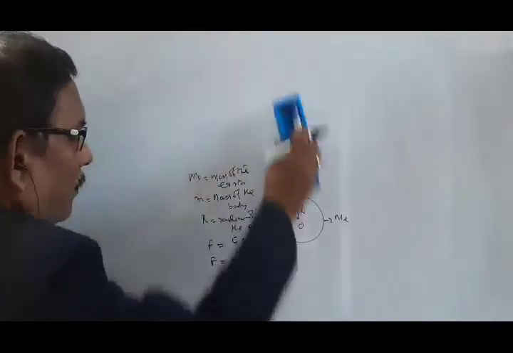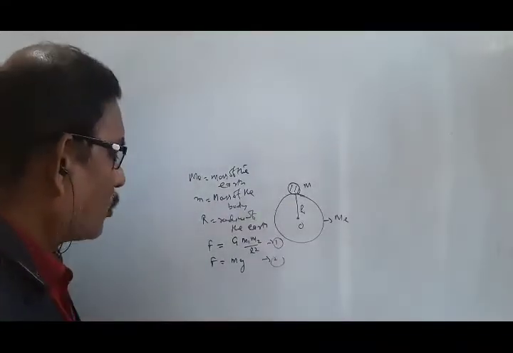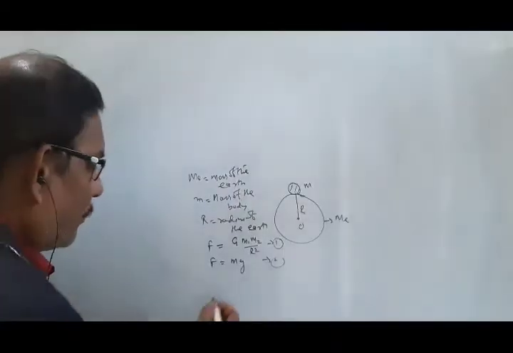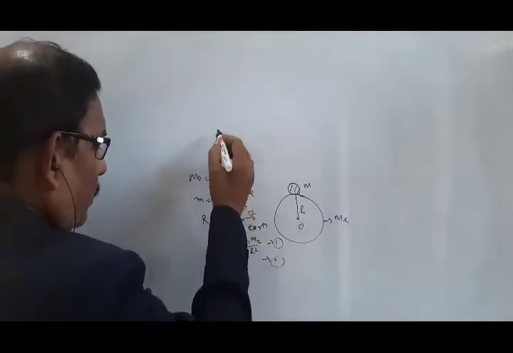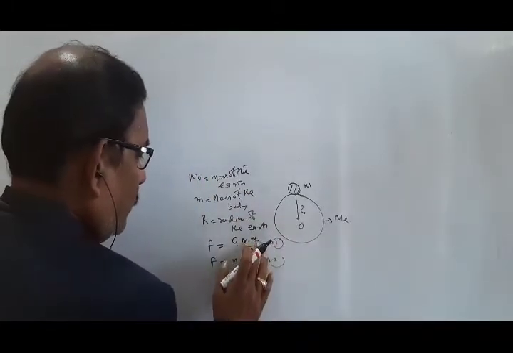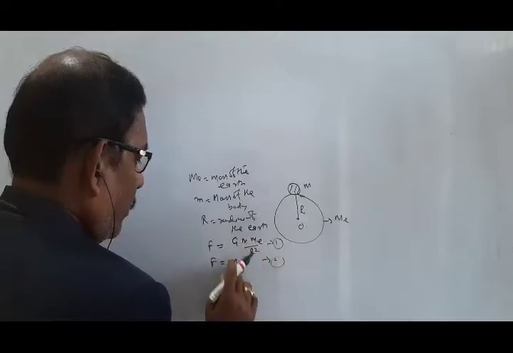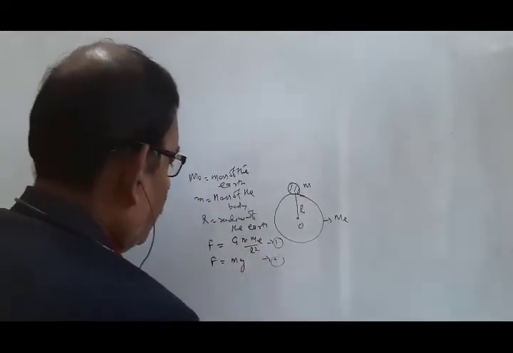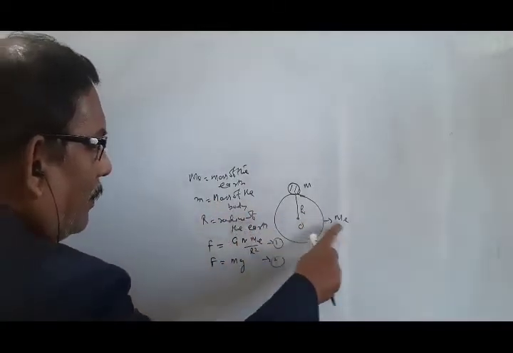Here the same force is G m Me by R square, and F is equal to mg. Not m1 m2, but m the mass of the body and Me the mass of the earth.